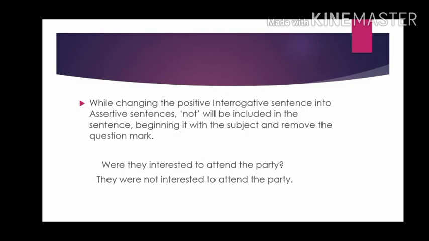While changing a positive interrogative sentence to an assertive sentence, not will be included in the sentence, beginning it with the subject and removing the question mark. Example: Were they interested to attend the party? Question mark also. How will we write? They were not interested to attend the party.